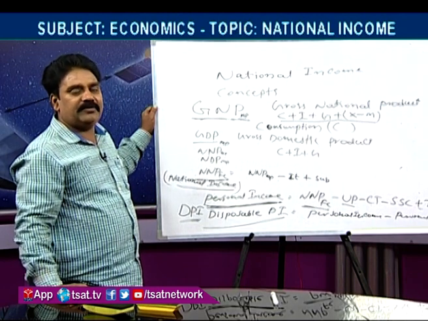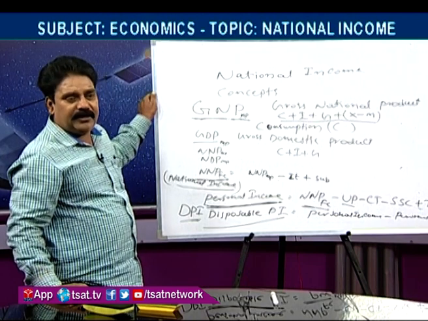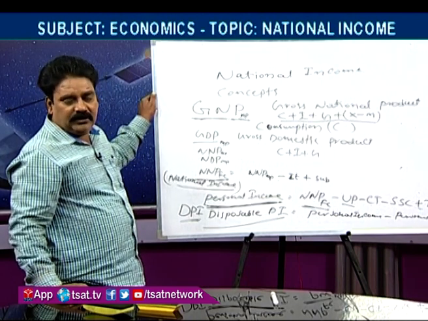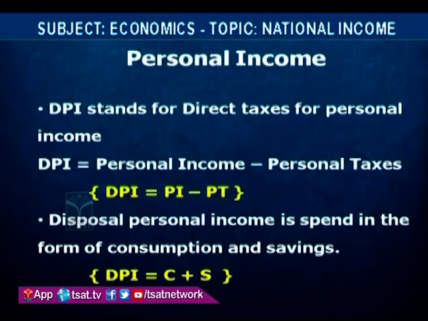Some part of the income may be spent on goods and services, which is called consumption, and the remaining they may keep in the form of savings. Disposable personal income, DPI, is equal to C plus S, consumption plus savings.